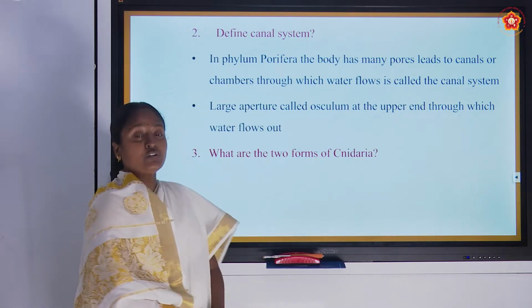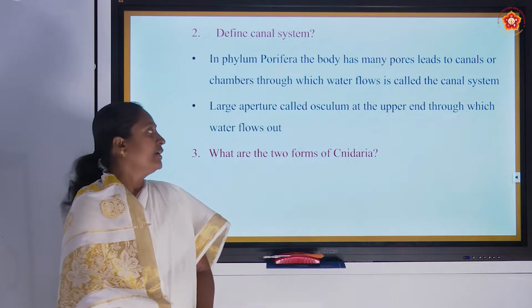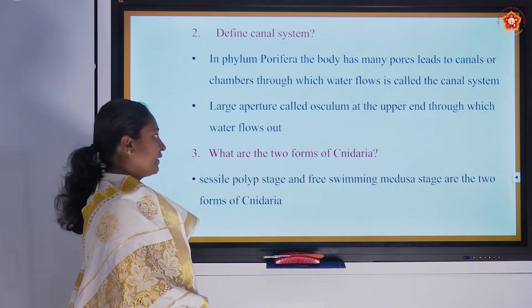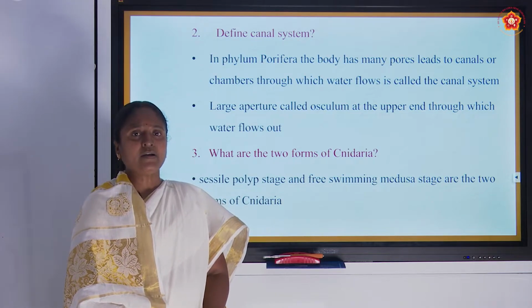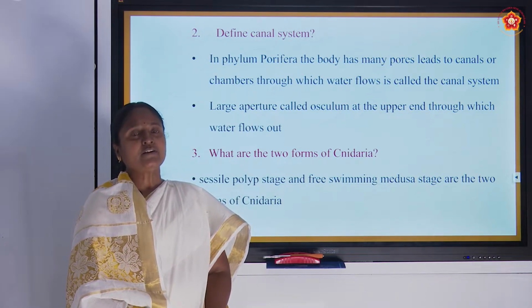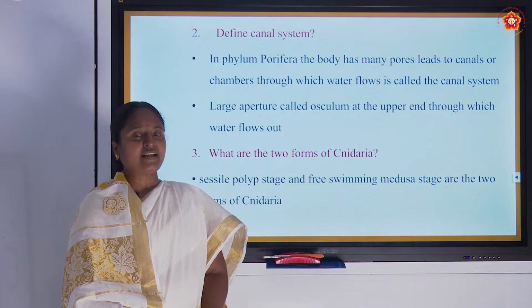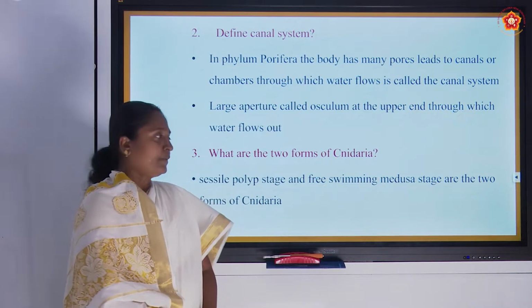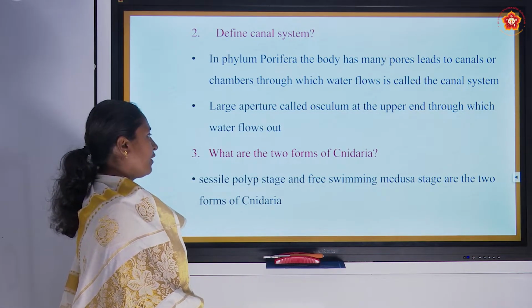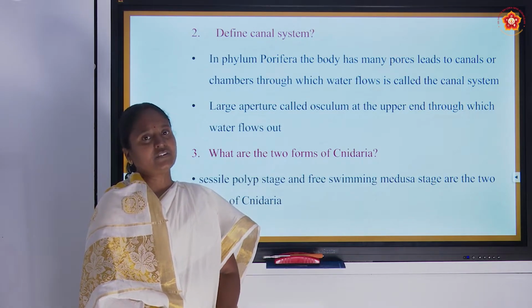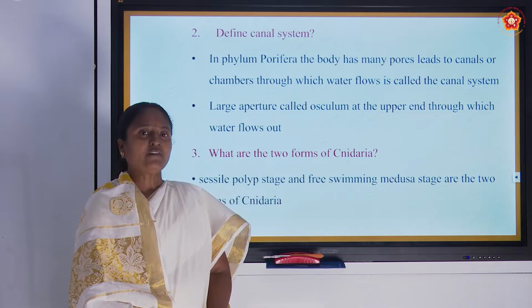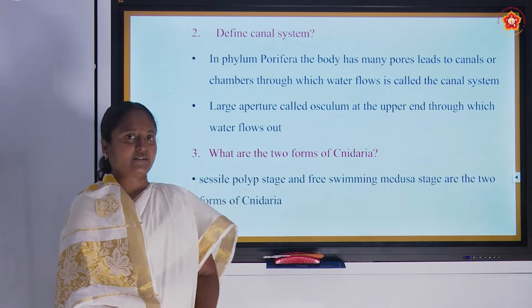What are the two different forms of Cnidaria? That was the next question. They have two forms. One is the sessile form and the other is the freely swimming form. The sessile form is known as polyp and the free-swimming form is known as medusa. These organisms have two alternate generations, one followed by the next.